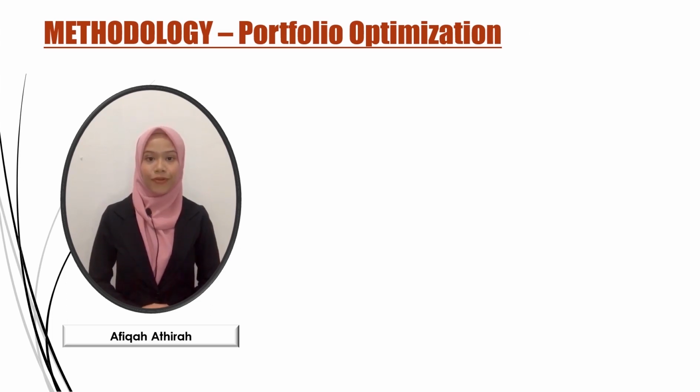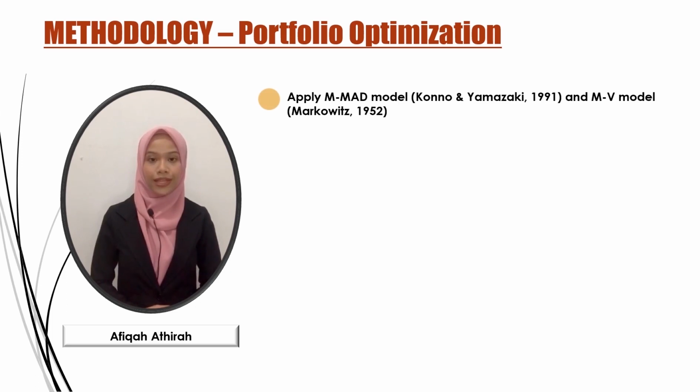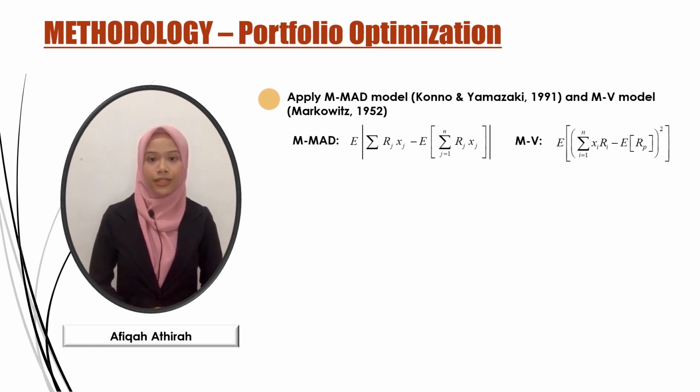Next, the second phase is portfolio optimization. We applied the MAD model from Konno and Yamazaki 1991 and the MV model from Markowitz 1952 by minimizing these equations. We construct 10 in-sample portfolios using the first 70 scenarios for in-sample A, the second 70 scenarios for in-sample B, and the process continues until we obtain 10 in-sample portfolios. The concept of rolling windows is applied in the process.